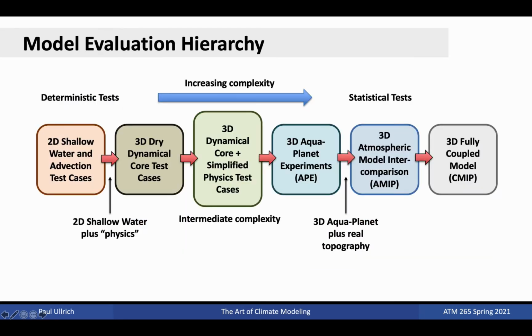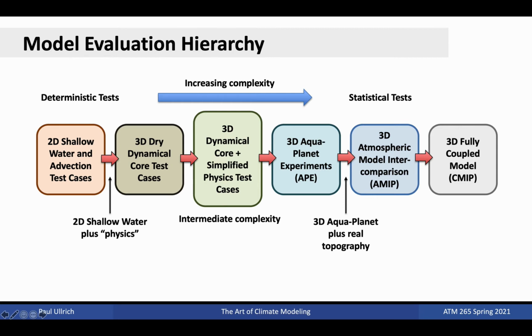To limit the number of ways that uncertainty can creep into the model evaluation process, model developers have traditionally employed an evaluation hierarchy. On the left, we have more deterministic tests which are subject to fewer sources of uncertainty. Sometimes, we'll even have access to exact analytical solutions that can be used to quantify model performance. As we move to the right, the resulting model state becomes less deterministic and must be assessed in terms of more statistical measures of performance. For example, for AMIP or fully coupled models, performance is assessed in terms of the patterns of temperature or precipitation over the globe. This diagram was mentioned briefly in Lecture 2, but we'll now explore it in more detail.